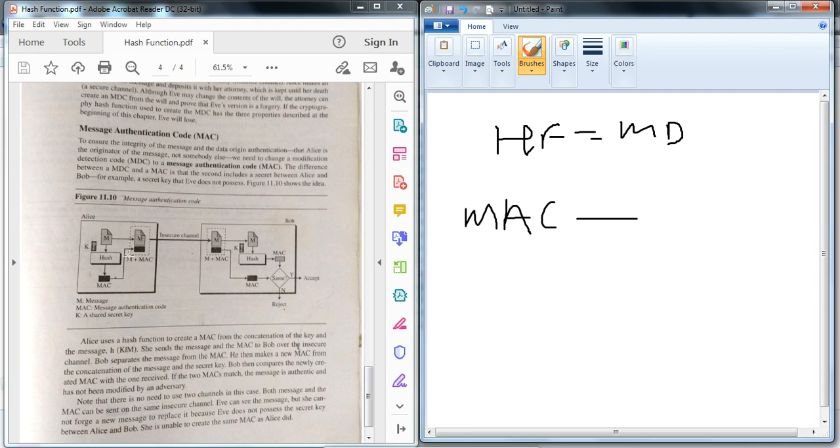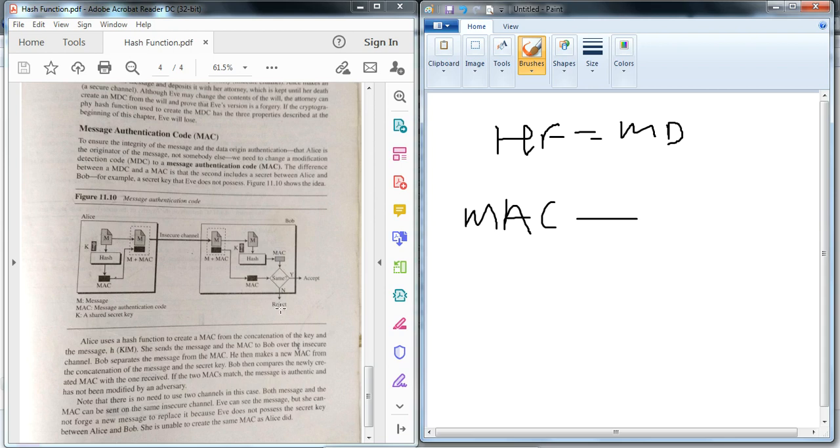Now this MAC and this message are sent together to the second user over an insecure channel. Then the second user receives the message and gives it as input to the hash function. This user knows the key. It was previously shared, or it may be shared in some different way. Then he generates his own MAC. If the received message authentication code is the same as the generated one, then that message is an authenticated message with proper message integrity. If not, then reject that message. The message is modified, and message integrity is not maintained.